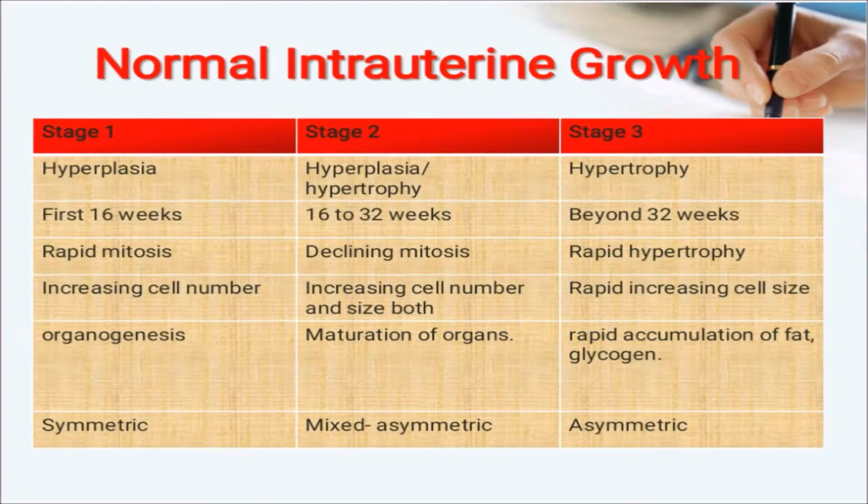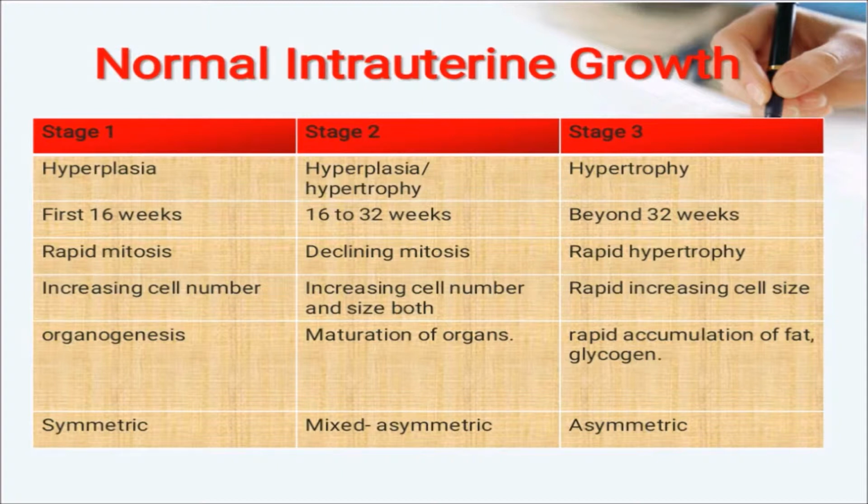So what is normal intrauterine growth? There are three stages of intrauterine growth. In stage 1, hyperplasia mainly occurs. It occurs in the first 16 weeks. In this, there is rapid mitosis and increasing cell numbers, and organogenesis occurs in this phase.